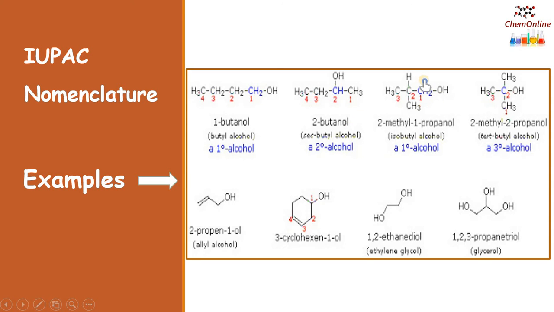Now the third one is CH3, CH3, CH2, OH. If we select the carbon chain, we have 3 carbon atoms in the chain: CH2, here a C and the last one CH3. So 3 carbon atoms in the chain, so it's a propyl group. But there is also a methyl substituent here, CH3, and an OH group. So OH is attached to the first carbon atom and the methyl group is attached to the second carbon atom.